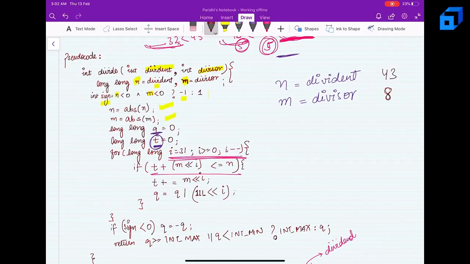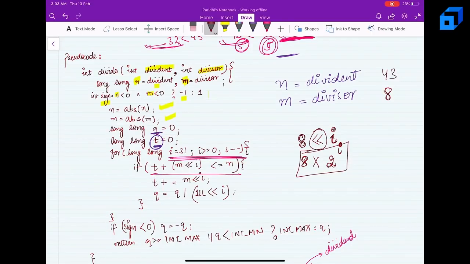So here I'll be shifting my divisor by i bits, right? Basically what I'm doing is I'm multiplying 8. So this is left shift, right? I'm multiplying 8 by 2 to the power i, because I'm multiplying 8 i times by 2.